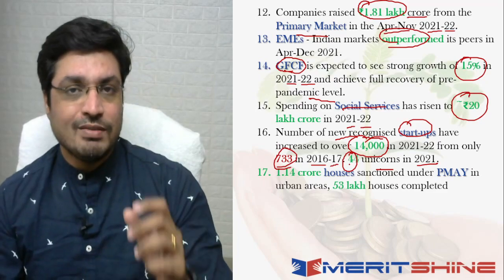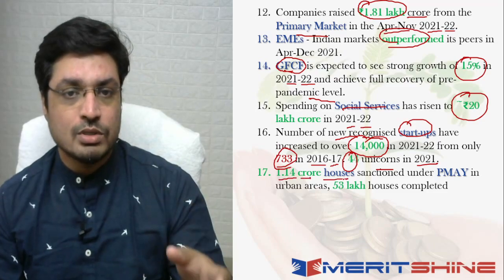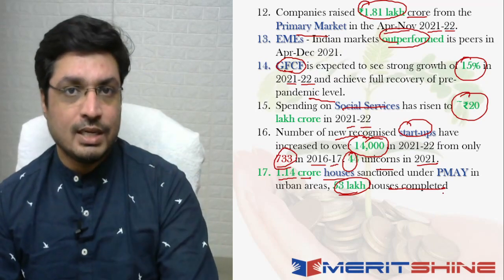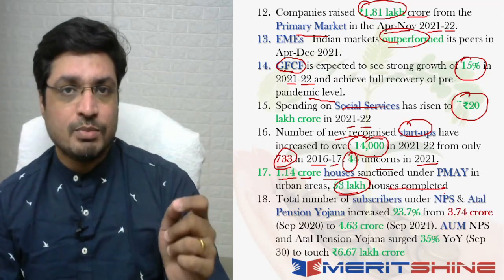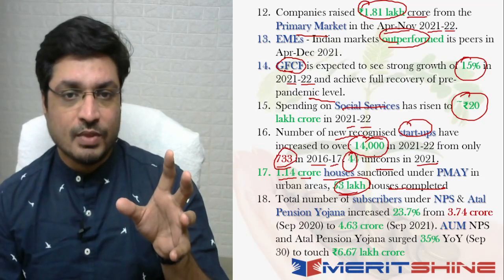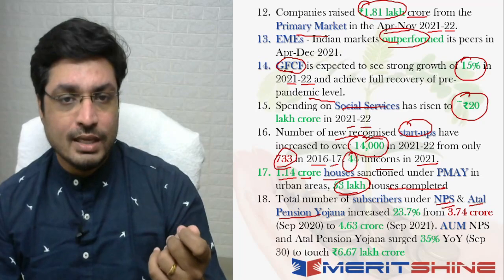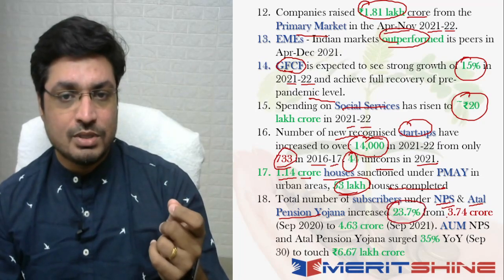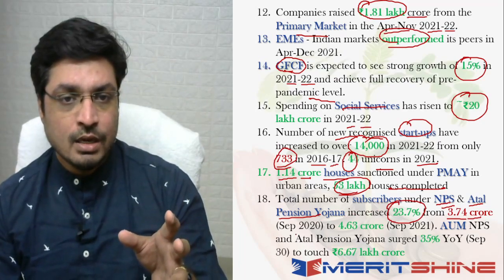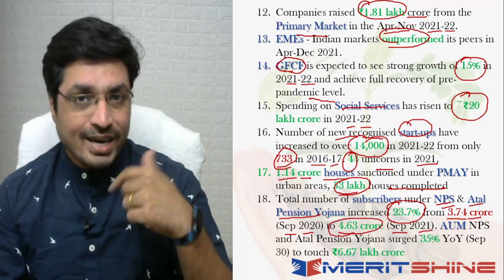Next thing that you talk about is the Pradhan Mantri Awas Yojana, right? So you had 1.14 crore houses that were sanctioned, and 53 lakh of those houses have actually been completed, and this is in the context of your urban areas. Another important aspect that was highlighted in the economic survey was the NPS and the Atal Pension Yojana, right? So the National Pension System and of course the Atal Pension Yojana saw an increase of 23.7%, from 3.74 crore subscribers in September 2020 to a significantly higher number, which is 4.63 crore subscribers by September 2021. Now, why does this become important?